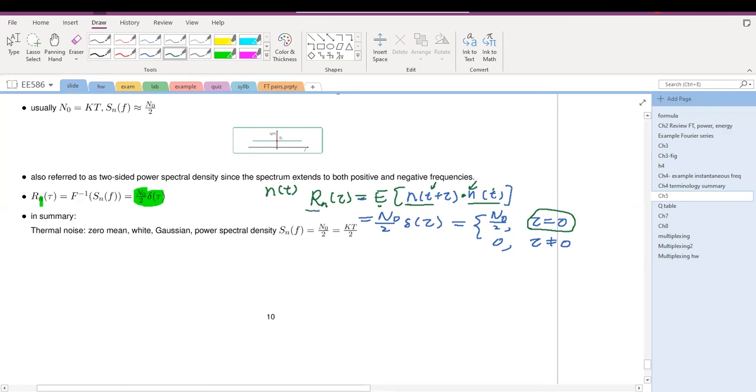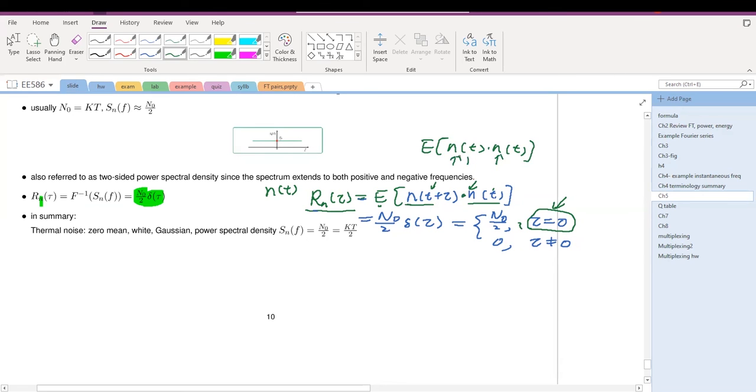So for a white process, if we look at any two different time instants, the random variables at those two time instants are uncorrelated. R(tau) is non-zero only when tau equals 0, because when tau equals 0, you look at the expectation of the two random variables at the same time instant.